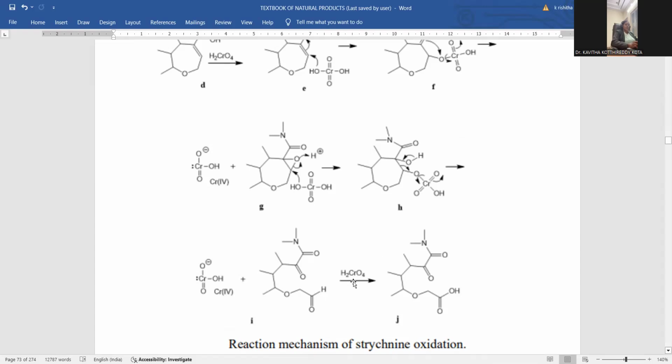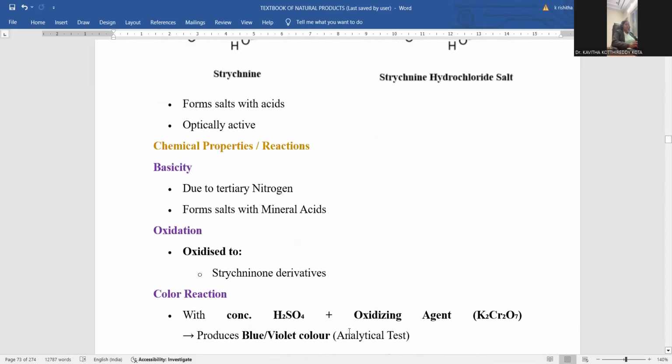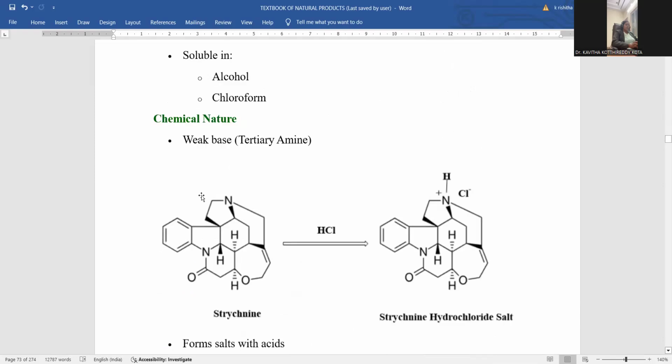Let me treat one more chromic acid molecule. Chromic acid will not affect this diketonic moiety. Rather, the aldehyde group is more reactive towards this oxidation, and goes to the higher oxidation state, that is carboxylic acid. This is the way the carboxylic acid will be generated in between. And here these two carbons are also converted into the oxidized form called a ketone. These many oxidized points will be originated by this strychnine oxidation. This is the way the strychnine oxidation reaction is performed.